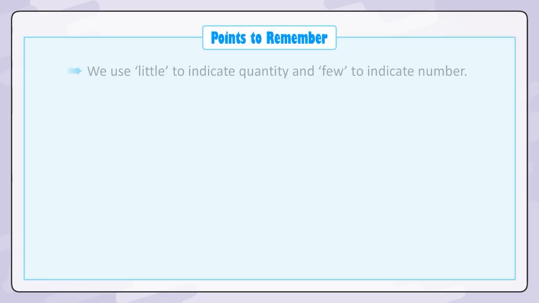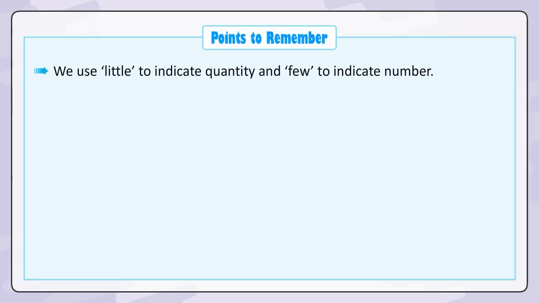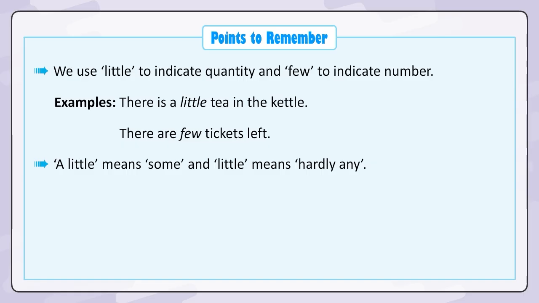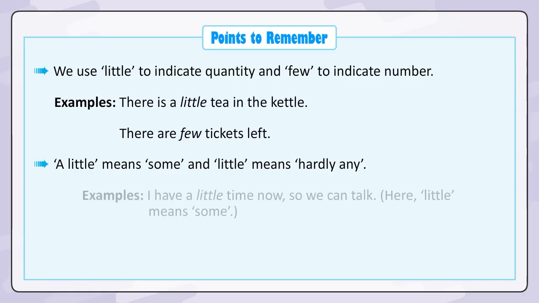Points to remember. We use little to indicate quantity and few to indicate number. Examples: There is a little tea in the kettle. There are few tickets left. A little means some and little means hardly any.